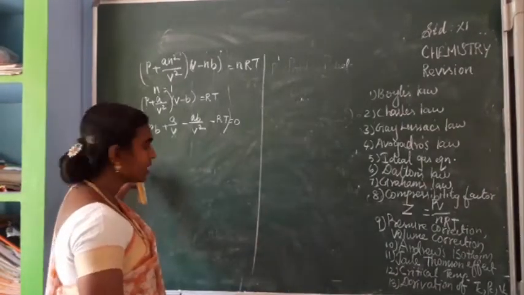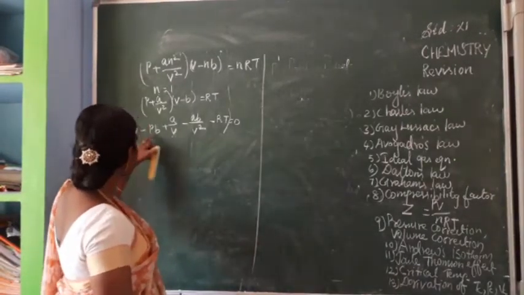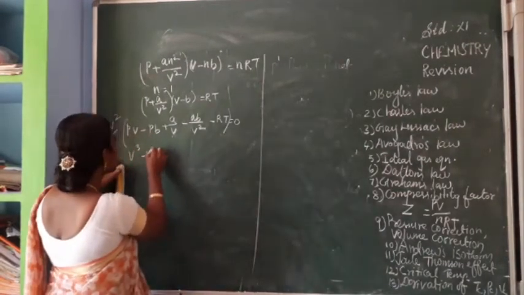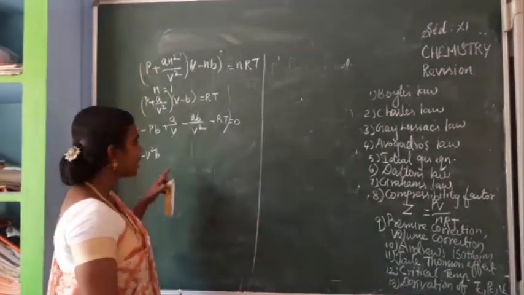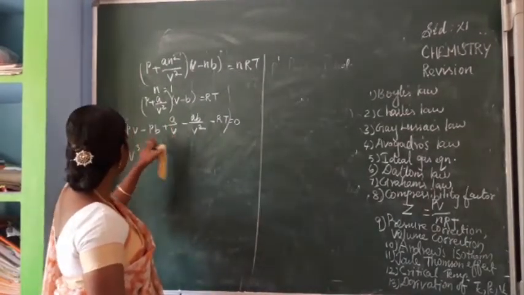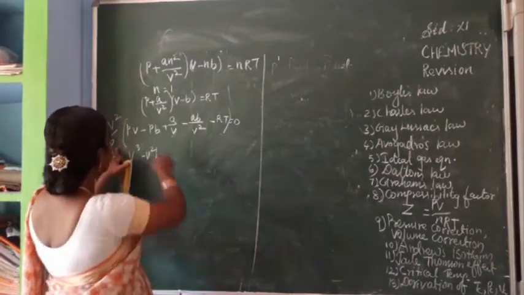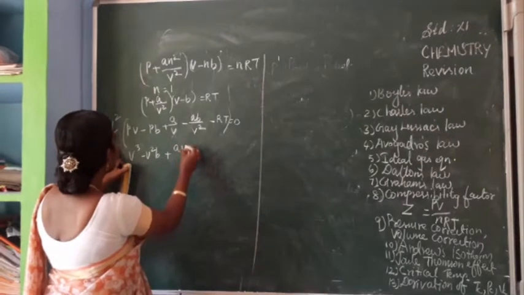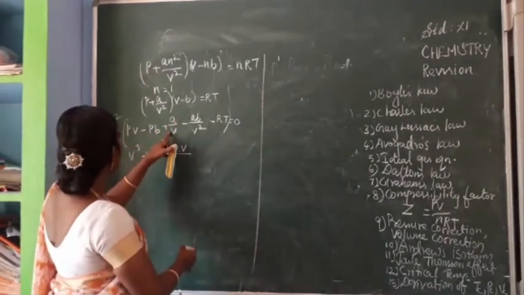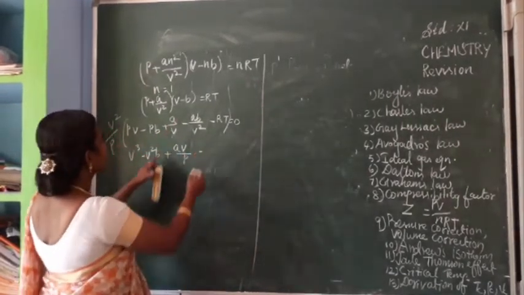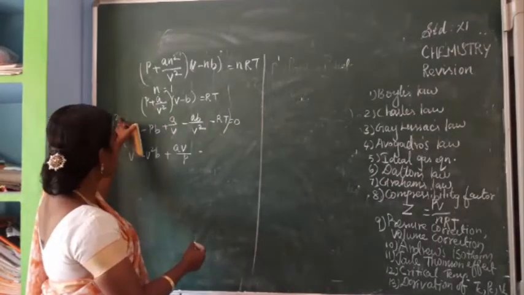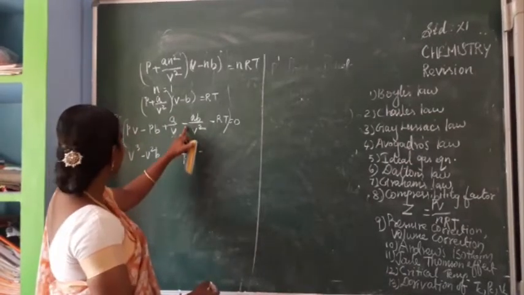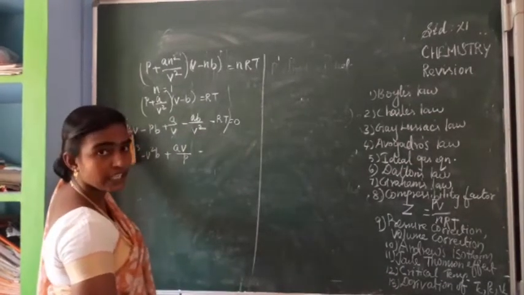Okay. So you are getting V cube minus, and next term here also P and P we can cancel. So you are getting minus V square b. Isn't it? So next here a by V into V square by P. So this square and this V we can cancel. So it is aV by P. Next term, the square and the square we can cancel.